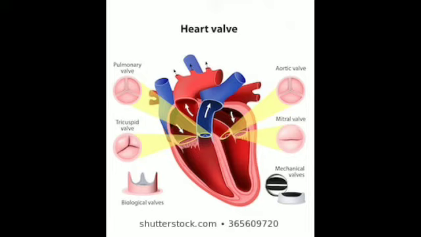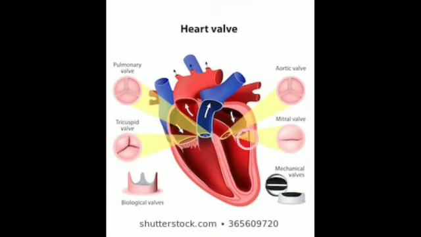Then the bicuspid valve is present between the left atrium and the left ventricle, and it allows blood to flow from the left atrium to the left ventricle.